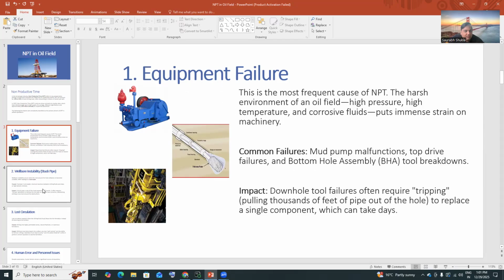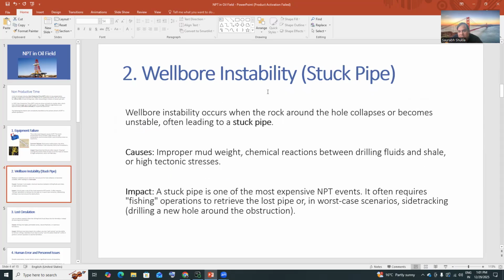You can see why it is there. Number two is wellbore instability, that is stuck pipe. Stuck pipe means what? Wellbore instability occurs when the rock around the hole collapses or becomes unstable, often leading to a stuck pipe. So your pipe gets stuck, then you have to fish it out. So this is again a big problem.